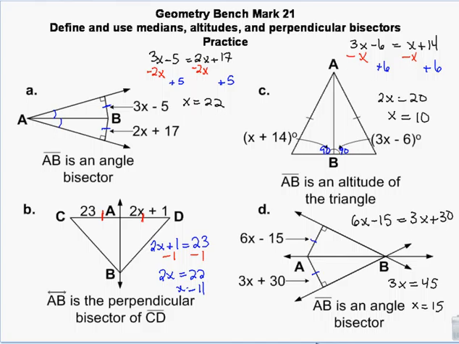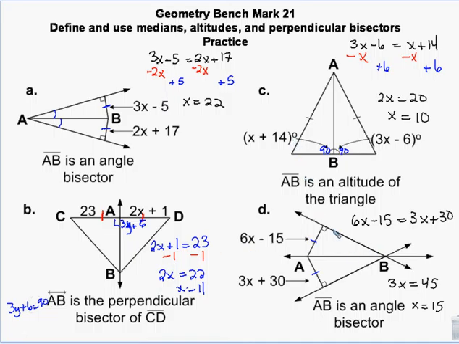Bisecting means cuts in half, which means equal. Yeah, pretty much. The bisecting is cutting in half. Now, the time that it would matter is if this said AB is a perpendicular bisector and you didn't have these numbers here, but maybe you had like 3y plus 6, and you need to solve for y because it's a perpendicular bisector. That makes it 90 degrees. So then you would come in and say, okay, 3y plus 6 equals 90. And then solve it from there.